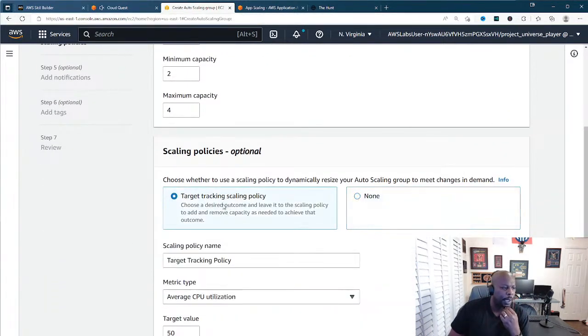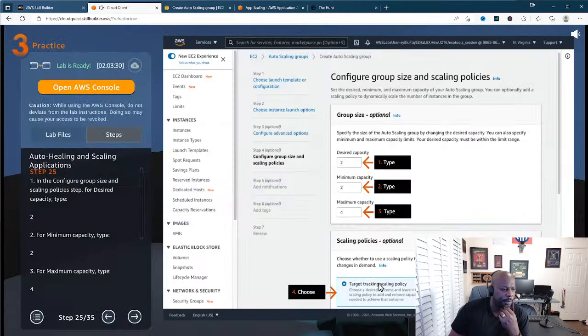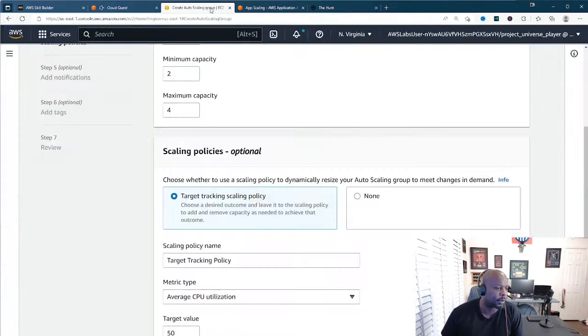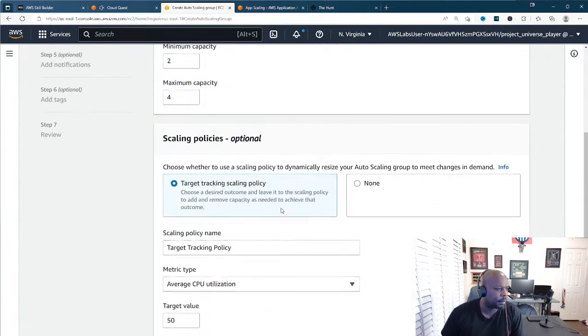And then it's probably going to tell us to do a target tracking policy. All right, there we go. So we're going to choose target tracking policy and keep going. For the scaling policy name, it says CPU utilization, so let's go ahead and type that in there.